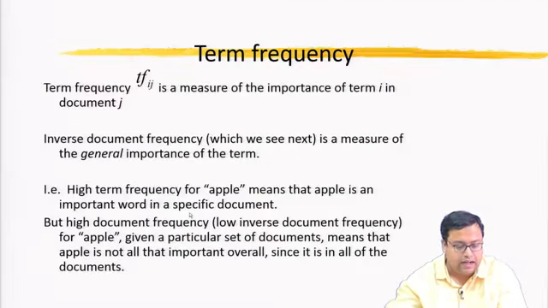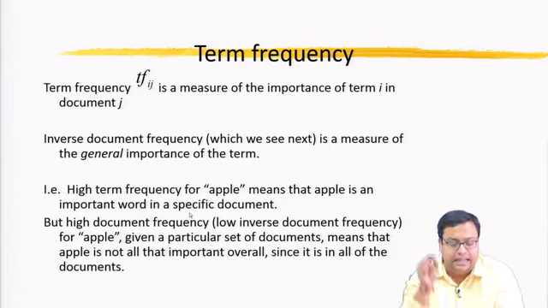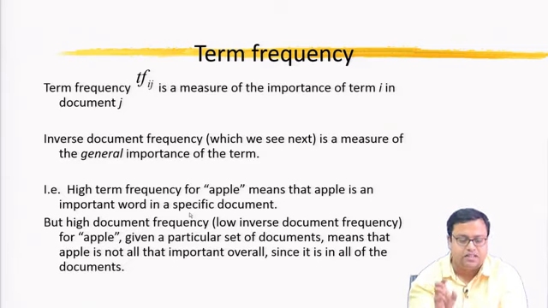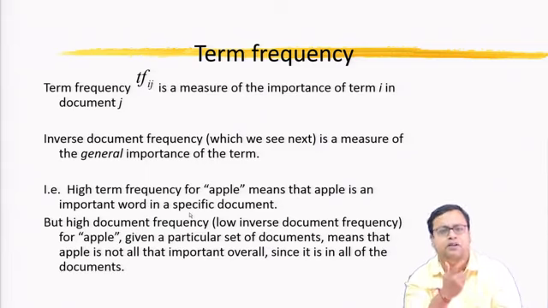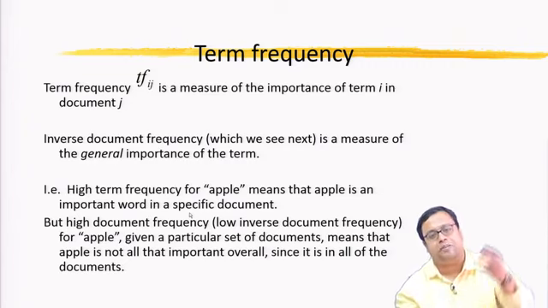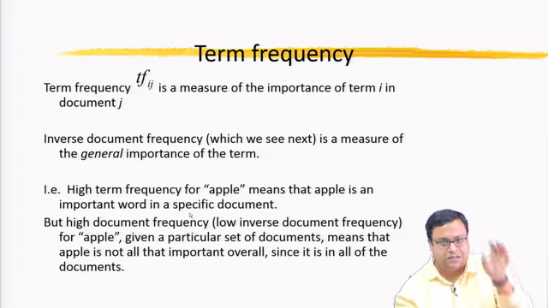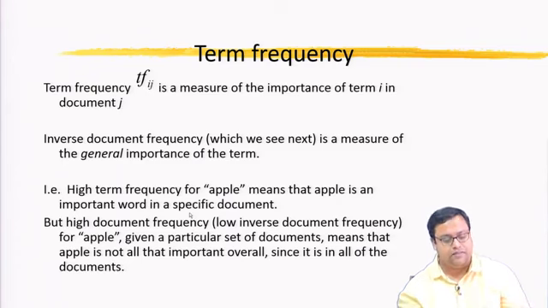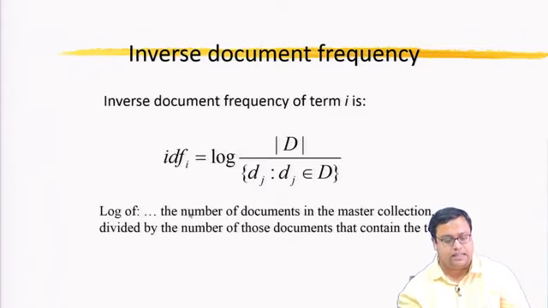So, high term frequency for apple means that apple is an important word in this specific document, but high document frequency for apple given a particular set of documents means that apple is not that important, it is occurring everywhere. Since it is in all the documents, this is probably a topic about apples only, and that is why apple is coming up. Nobody is focusing on apple a lot, it is just common. So, that is what term frequency and inverse document frequency are.